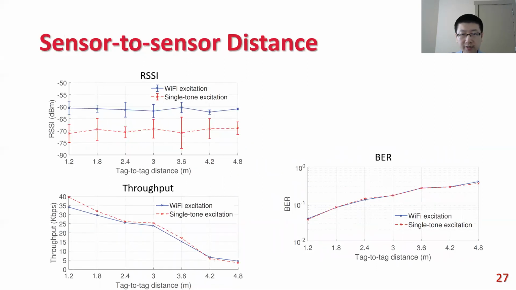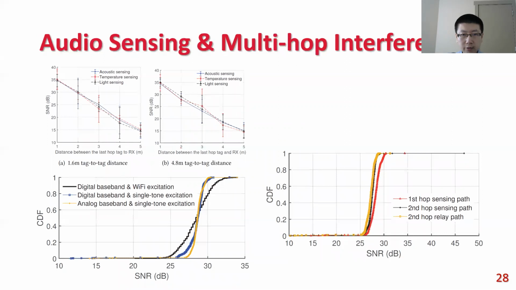Decouple sensor-to-sensor distance can be up to 4.8 meters, which is 10 times more than the performance of X-tandem. Decouple can backscatter audio data with a sample rate of up to 48 kilohertz. And the multi-hop sensor achieves similar signal quality for both sensing and relaying communication.